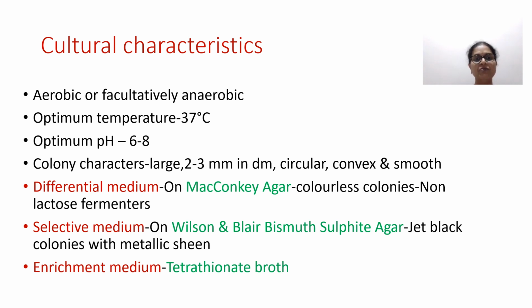The selective medium for Salmonella is Wilson and Blair bismuth sulfite agar. In this media, brilliant green dye is present which is going to inhibit the growth of other gram-positive and coliform organisms and will allow only Salmonella to grow. And when Salmonella grows in this medium, it will release hydrogen sulfide during the metabolism, which results in the formation of black color colonies with metallic sheen.